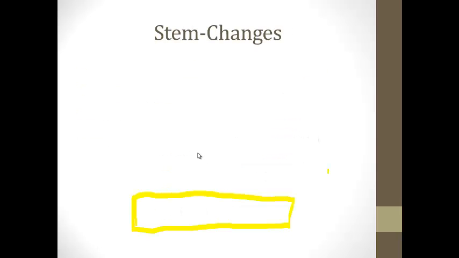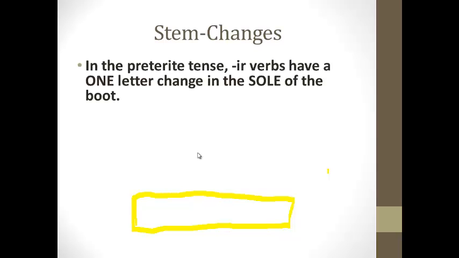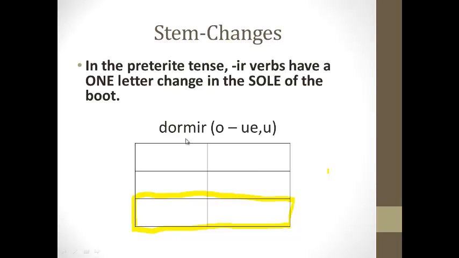Okay, now let's talk about stem changes in the preterite. In the preterite tense, only IR stem changing verbs will have a one-letter change, okay? And this change will occur in the sole of the boot. So what do I mean by the sole of the boot? Well, with present tense, we know that stem changes occur in the boot here. Okay, so for preterite, only the sole of the boot will have the stem change. So that, like the sole of your shoe, is at the bottom.